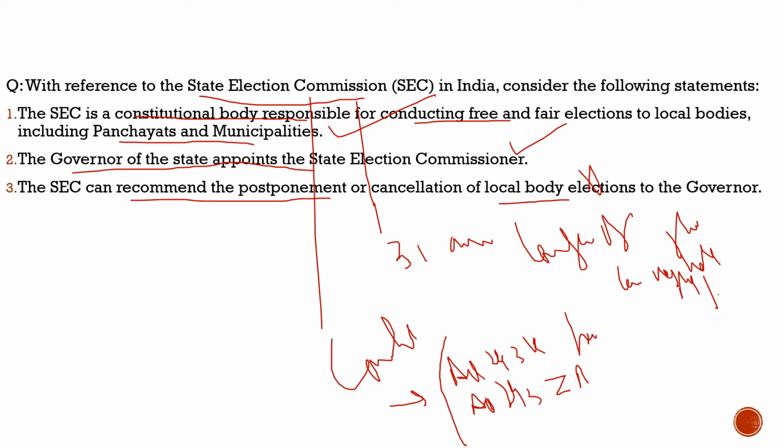With this, I hope you had understood about the State Election Commission, and also what is the status of the State Election Commission under the Indian Constitution, and also these articles, Article 243K and 243ZA. With this, let's move to another question from the current affairs part. Let us see what we had brought there.